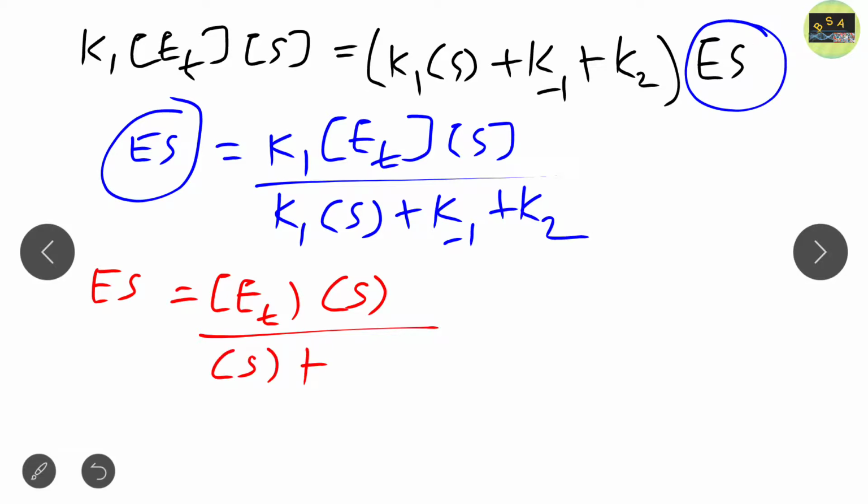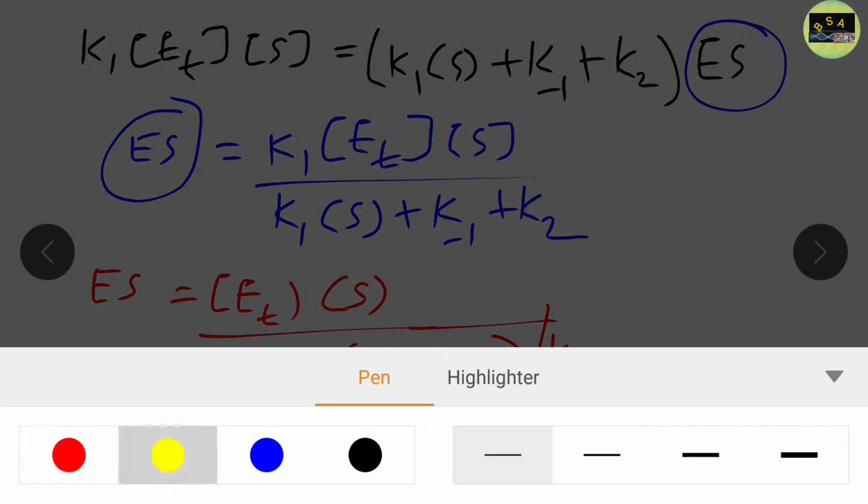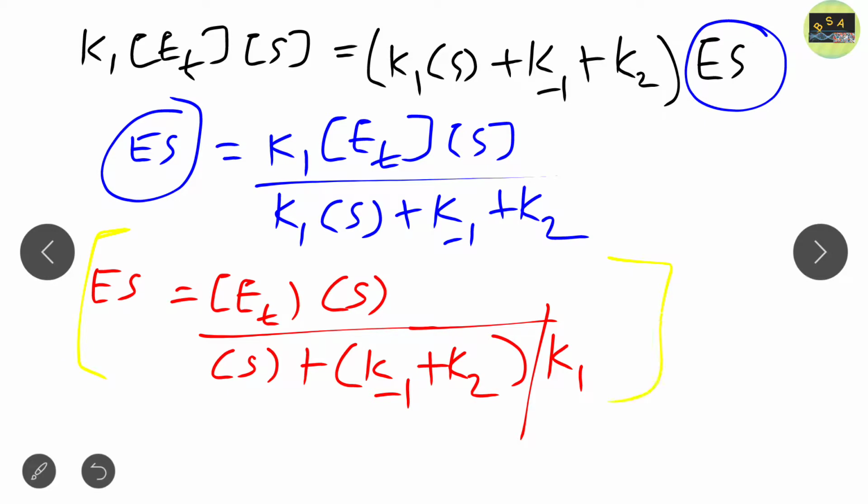So what happened? It becomes k minus 1 plus k2. We put this equation in here, and k1 becomes common, so that is divided by k1. Clear? So now we get this equation: ES is equal to ET substrate by substrate plus, taking this as a whole, k minus 1 plus k2, and we take this as common, divided by k1. So we solve this equation by combining the rate constants, that is, we take the rate constants on one side.